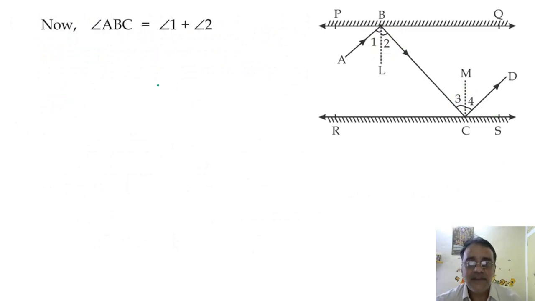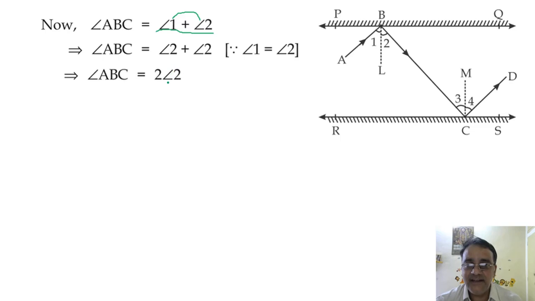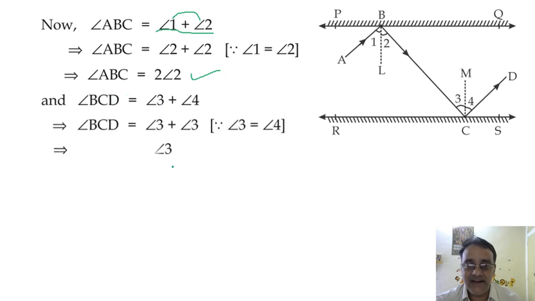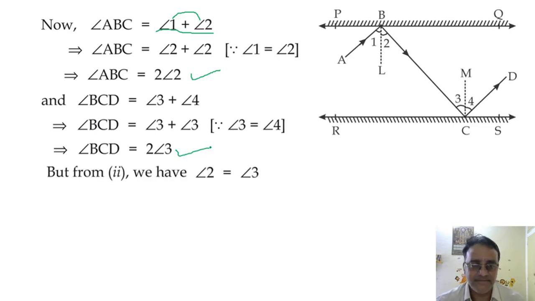Look carefully, angle ABC is angle 1 plus angle 2, and these two are equal to each other. So we can write angle ABC as 2 times angle 2. Similarly, angle BCD we can write as 2 times angle 3. Any doubt in this one? No, sir. And just now we have shown that angle 2 is equal to angle 3.